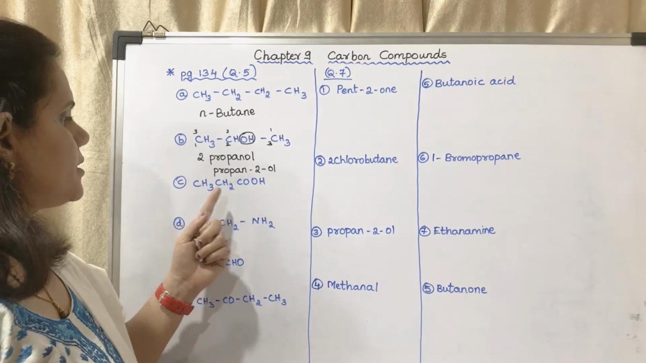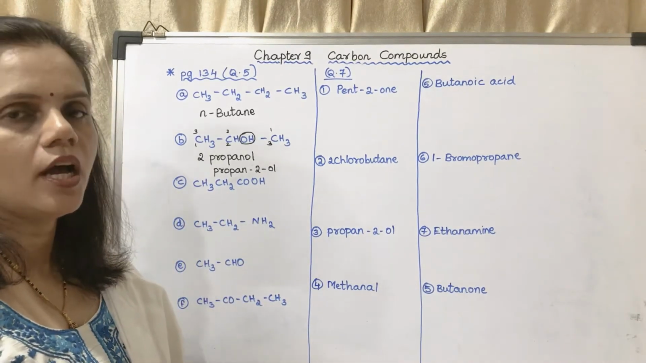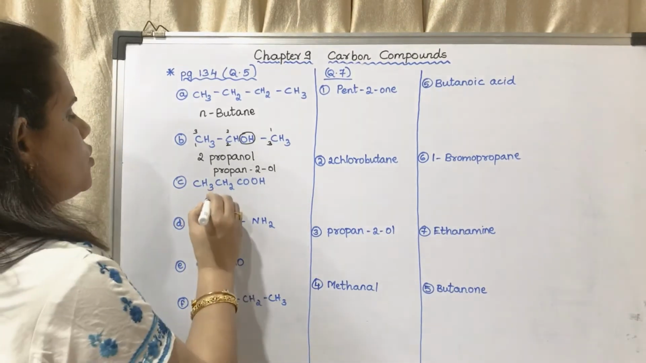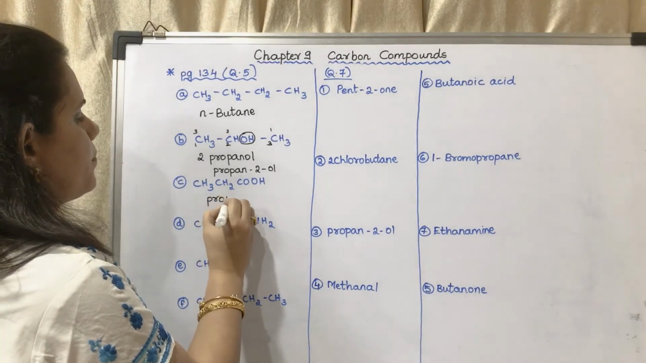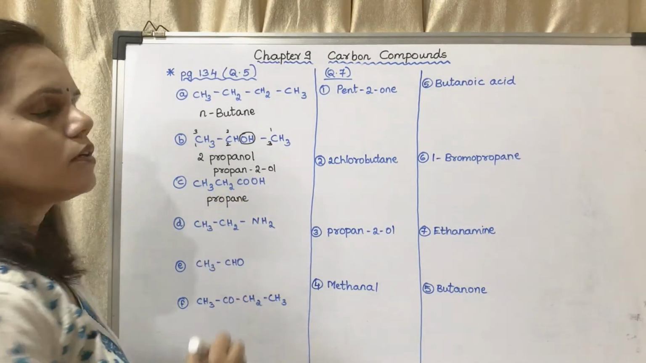Now the next CH3, CH2, COOH. How many carbon atoms? 3. So I will write propane. 3 carbon atoms, so propane.